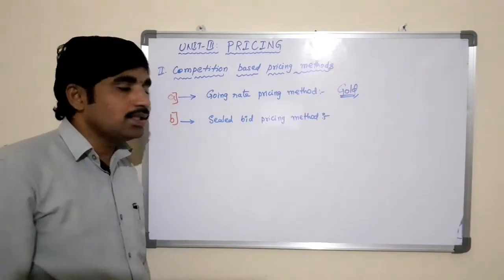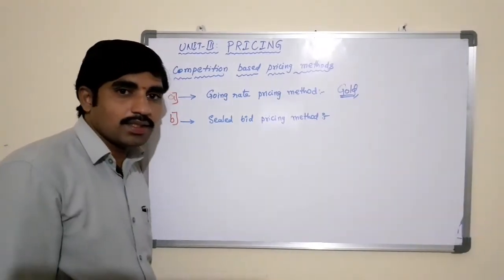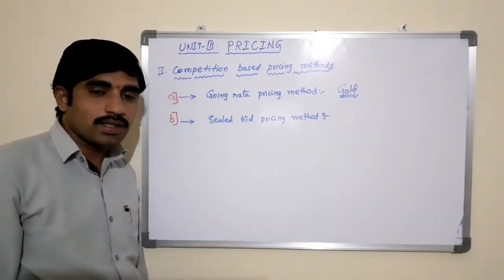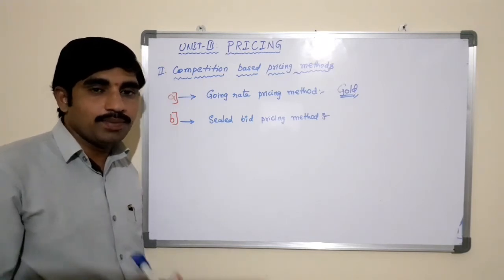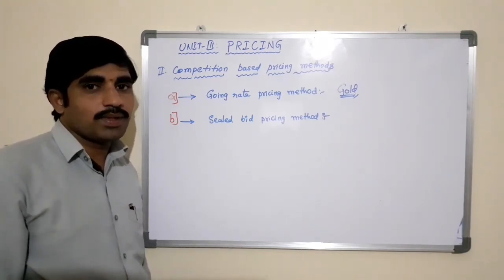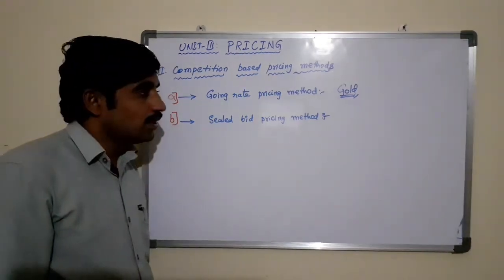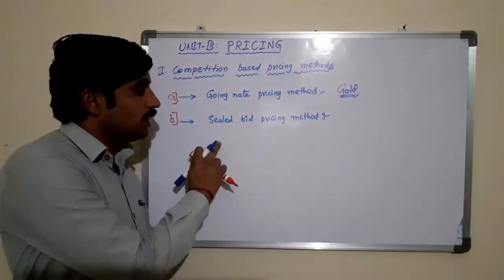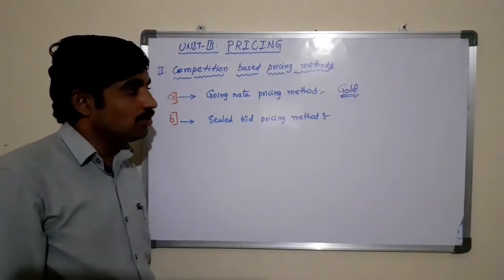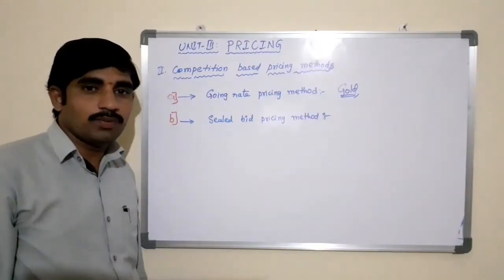This method is very popular in tenders and contracts. Each contracting business or firm quotes its price in a sealed cover called a tender. Generally, we see this kind of method in government contracts and government projects.